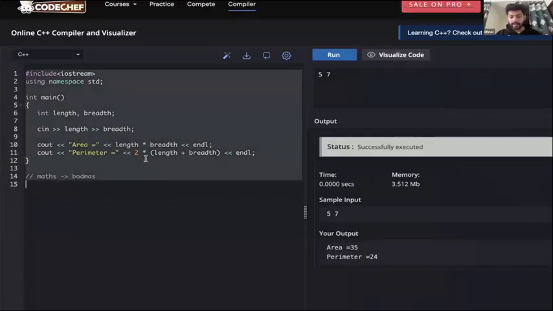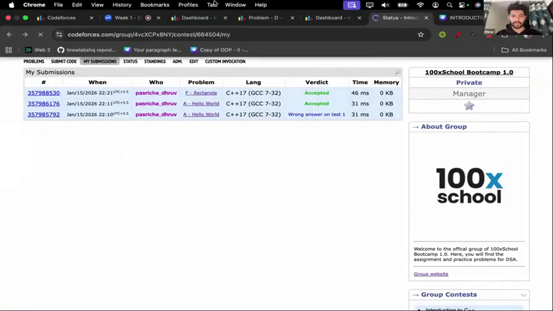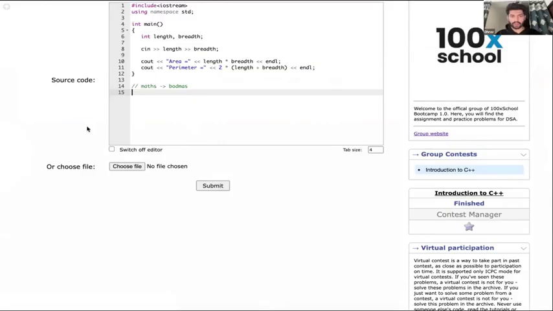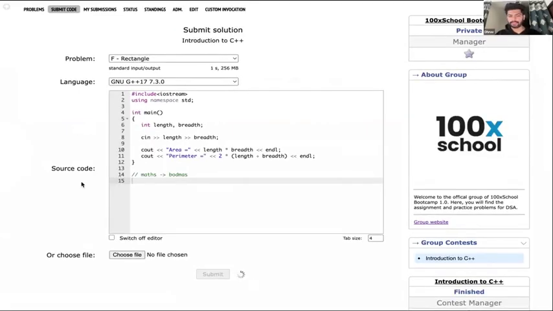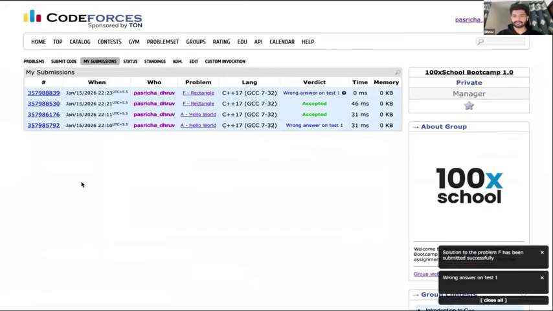Okay. If I try to submit this now, what do you guys think? Will I get accepted or wrong answer? Yes, you guessed it correct. You will get a wrong answer on test 1 itself.